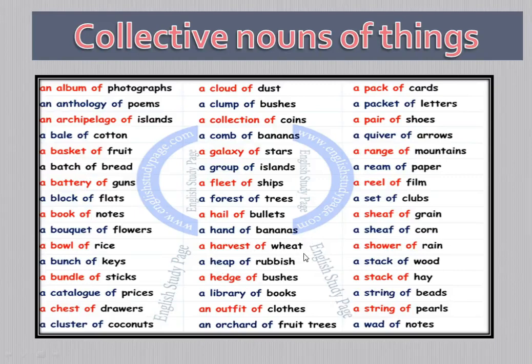A harvest of wheat, a heap of rubbish, a hedge of bushes, a library of books, an outfit of clothes, an orchard of fruit trees, a pot of curds, a packet of letters, a pair of shoes, a quiver of arrows, a range of mountains, a ream of paper, a reel of film, a set of clubs, a sheaf of grain, a sheaf of corn, a shower of rain, a stack of wood, a stack of hay, a string of beads, a string of pearls, a wad of notes. All these are the collective noun words related to things.